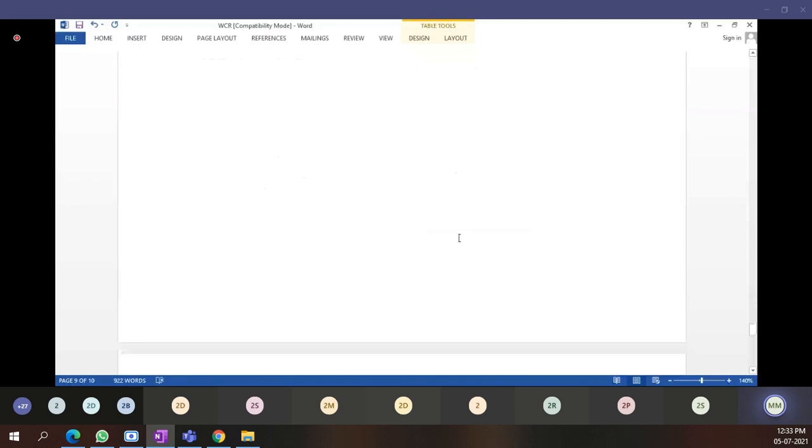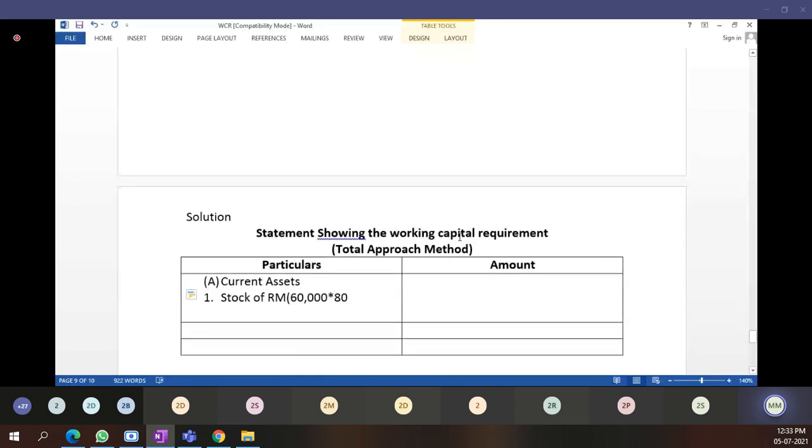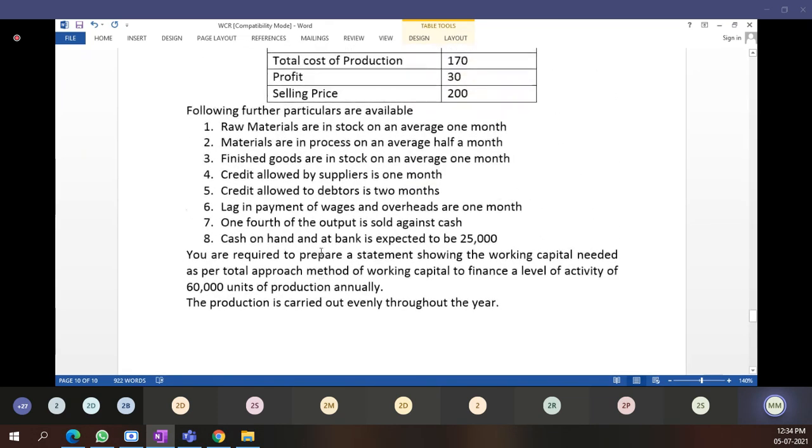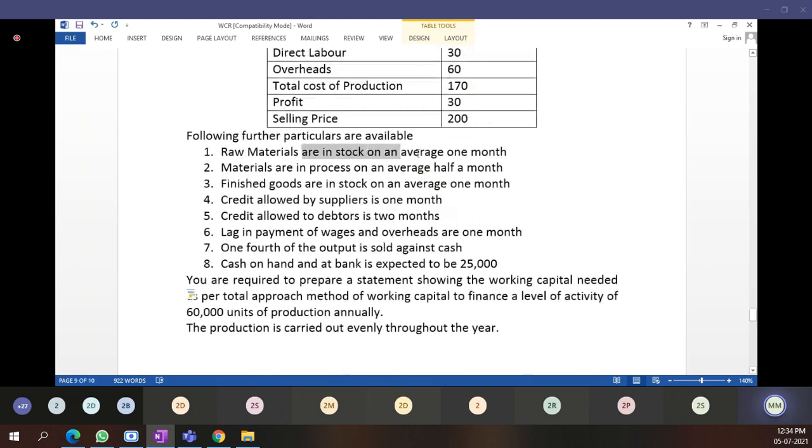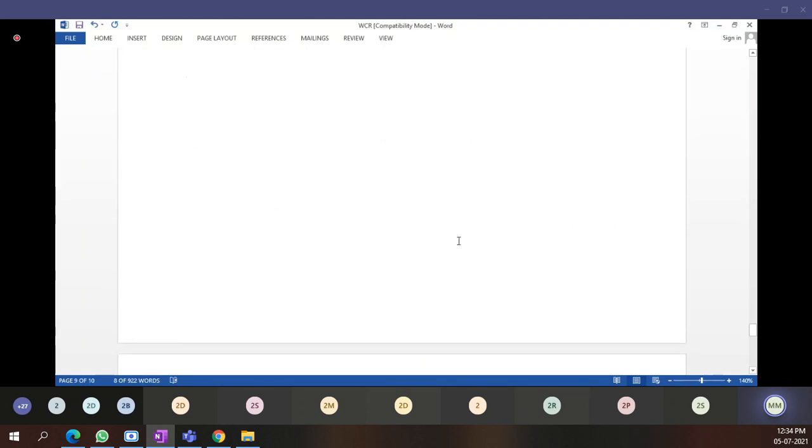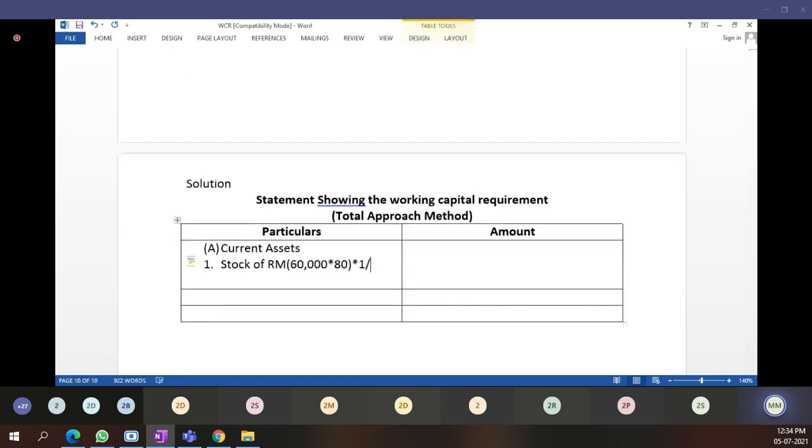Means 60,000 units at 80 rupees per unit, then we will get the total expenses we have made on raw material. After that, what they have told: stock of raw material. Raw materials are in stock for an average of 1 month. 1 month means 1/12. This we can do.